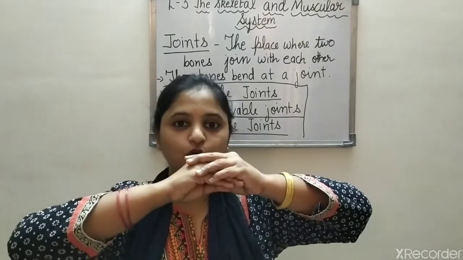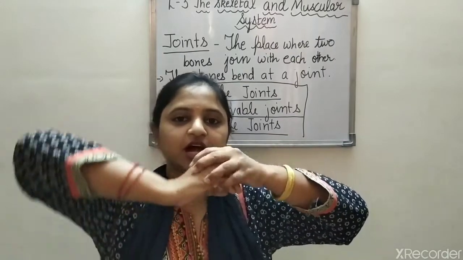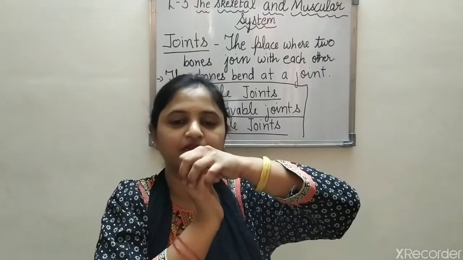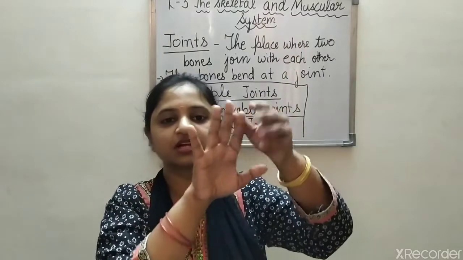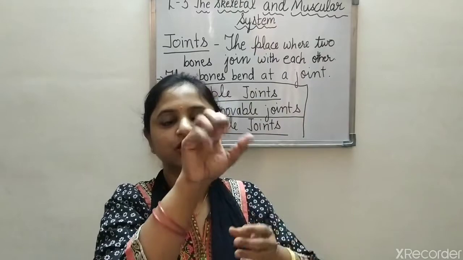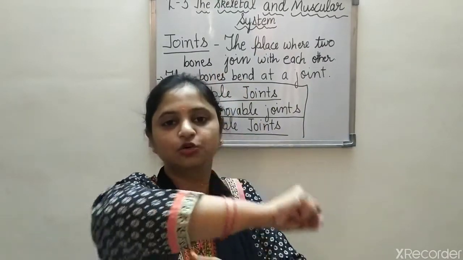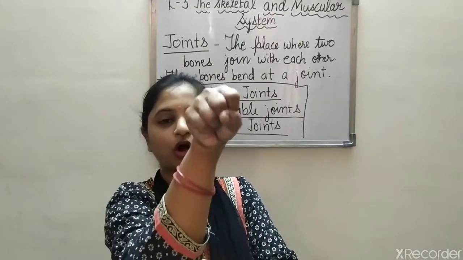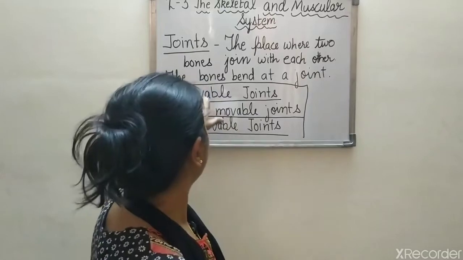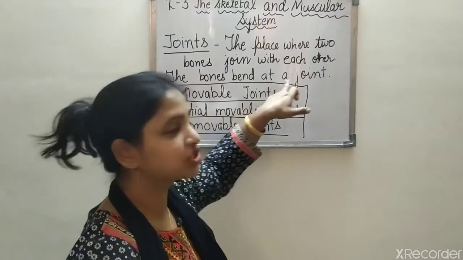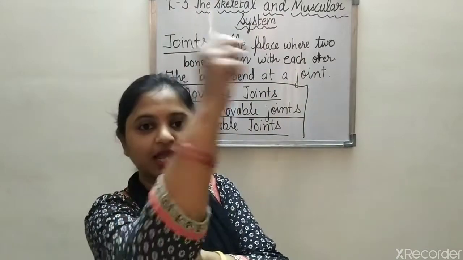And where the joint is, it is a bit loose, and because of that you can rotate it anywhere. Got it? Now look, this is also a joint in our fingers. There are so many joints, so that's why you can twist, you can bend your fingers, you can twist your arms. Got it? You can move your hands. The bones bend at a joint. You have seen this is a joint, and you can bend your hand like this.